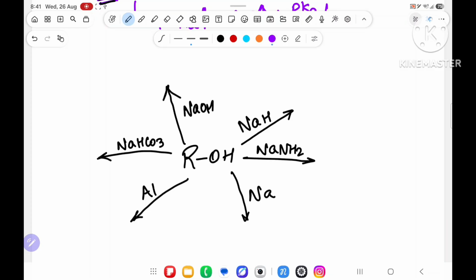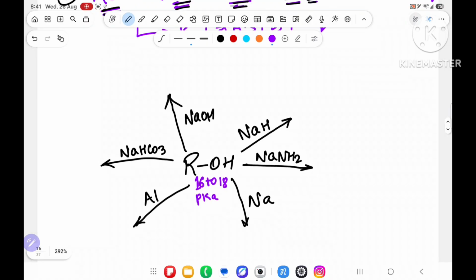I am saying some pKa values you have to know. Their pKa value is 16 to 18. The pKa value for simple alkyl alcohol is 16 to 18.